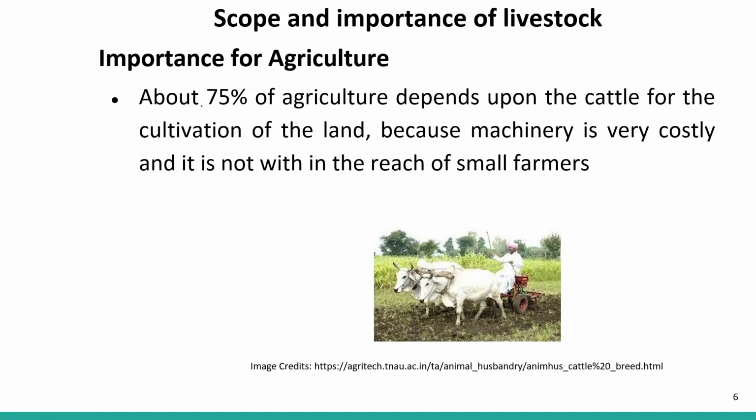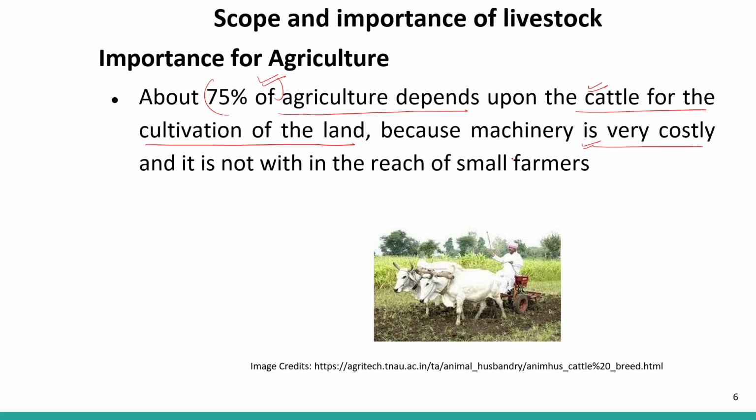About 75% of agriculture depends upon the cattle for the cultivation of land. 75% of agriculture of India is totally dependent upon cattle for the cultivation of land, right? Because machinery is very costly and not all farmers can afford such costly machines.